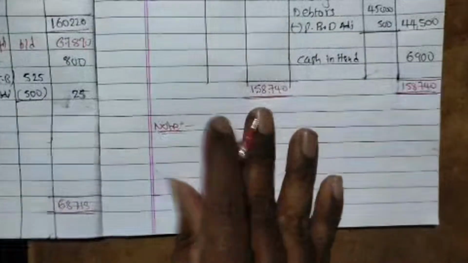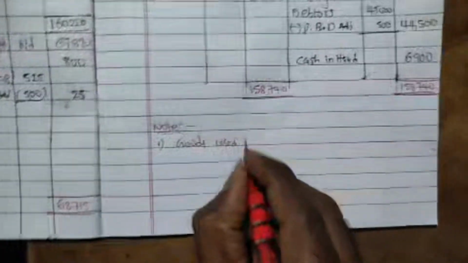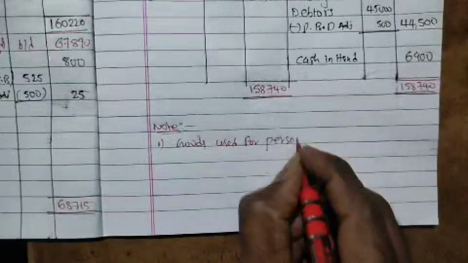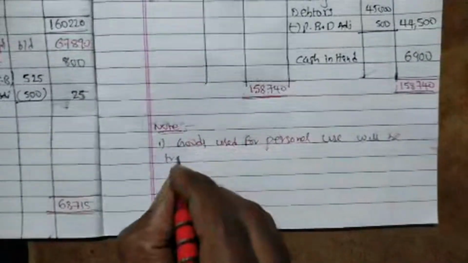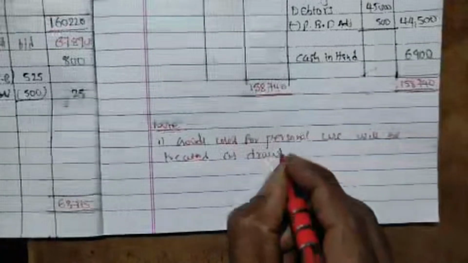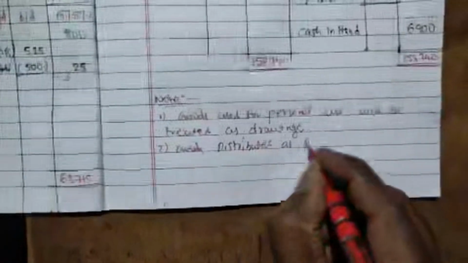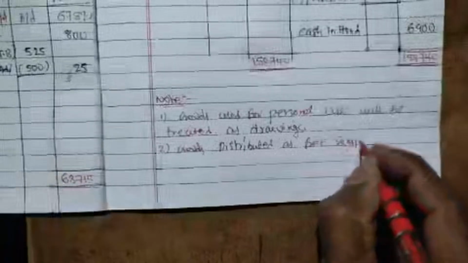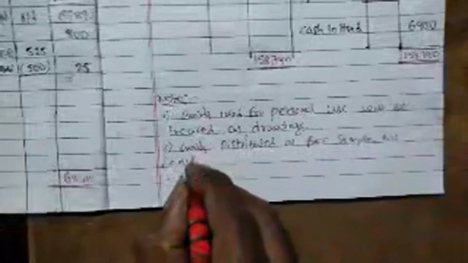Here write a note. Notes: goods used for personal use will be treated as drawings. Goods distributed as free samples are considered